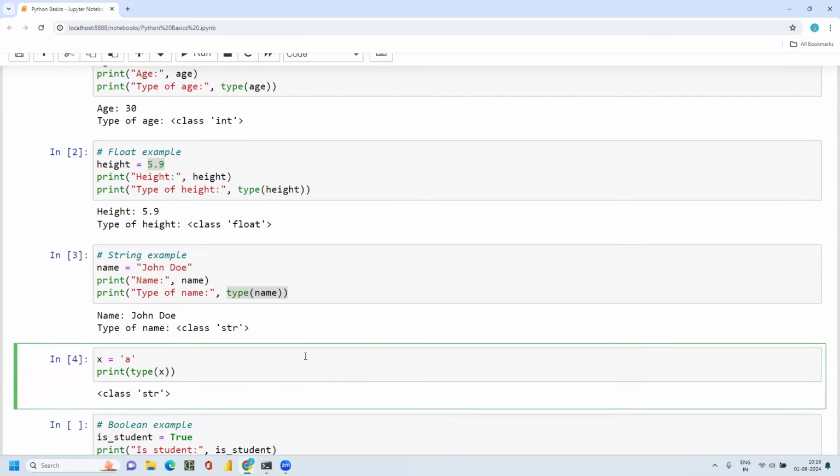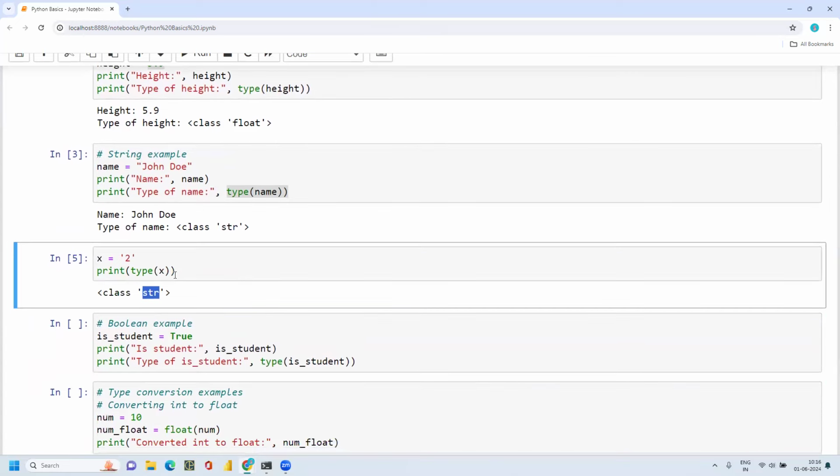So let me give you one more example. Here I'm giving one number, but with the double quotes. Still it will show as a string only, because it could be a number, it could be a float, it could be anything. If I am mentioning that particular value or number or name inside a double quote or single quote, then the data type becomes a string. So this is about string.